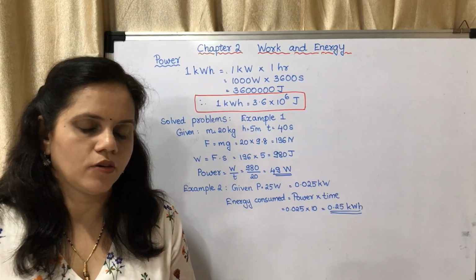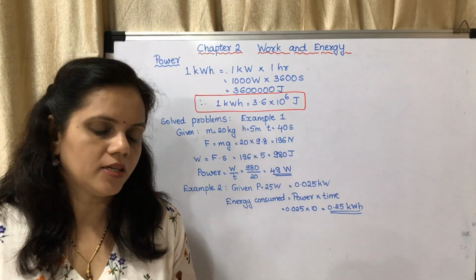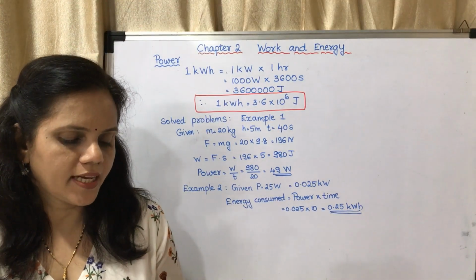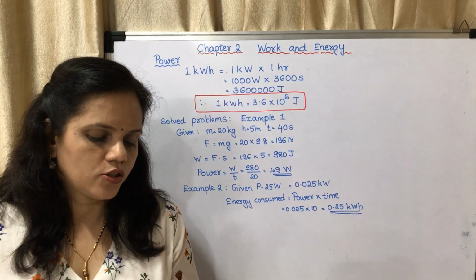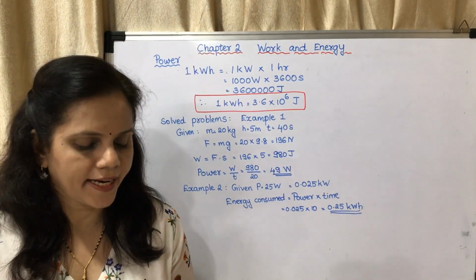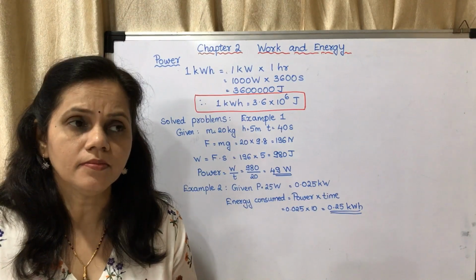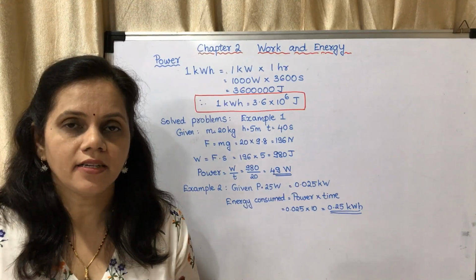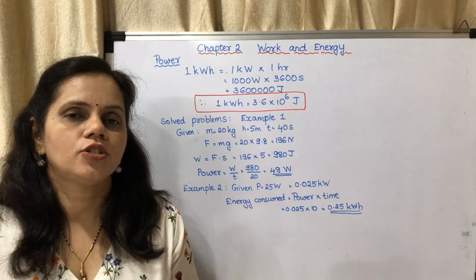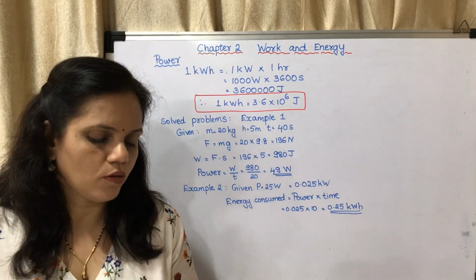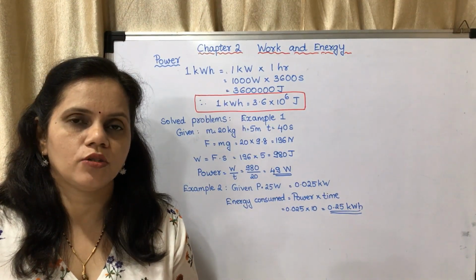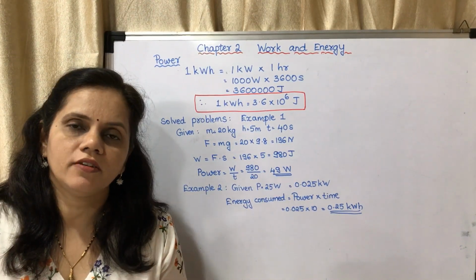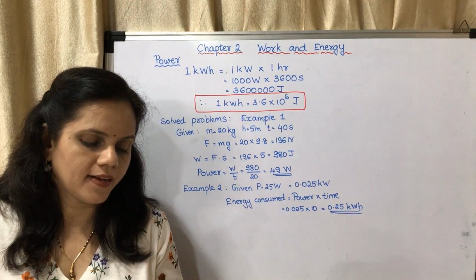If W is the amount of work done in time t, then power is equal to work upon time, that is W upon t. What is the SI unit of work? It is joule. So SI unit of power is joule per second or watt, also called as watt. Okay, some people pronounce it as watt, some as watt. So joule per second, it is also watt. 1 watt is equal to 1 joule upon 1 second. You may mark that. Again, a fill in the blank. 1 watt is equal to 1 joule upon 1 second.